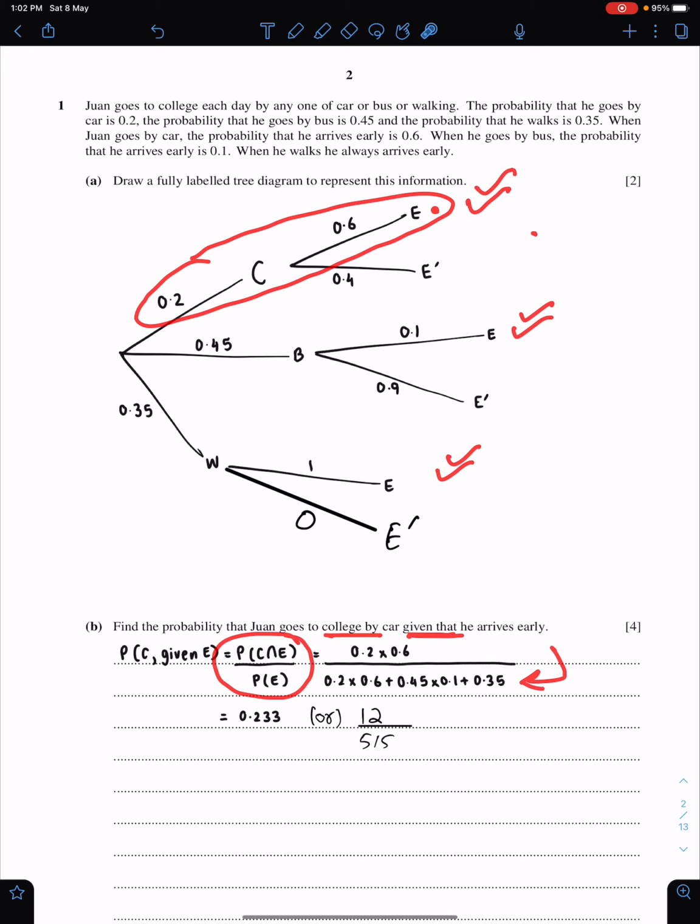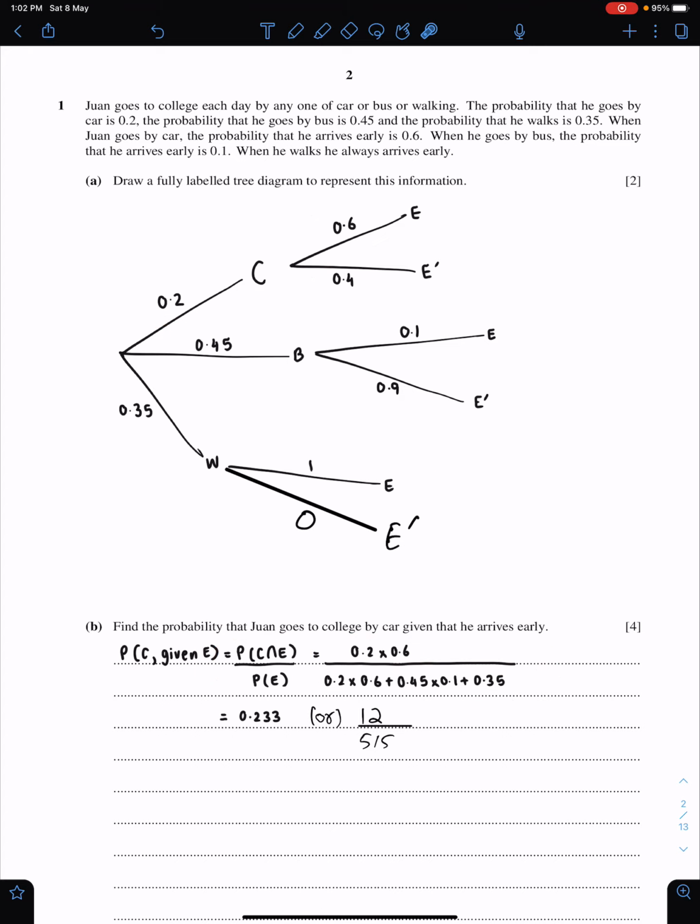So you need to write this outcome, and this outcome. Sum of these three in the denominator, and this option should be in the numerator. And you can give your answer in fractional form or in decimal. This is better. Make sure you give 3 significant figures if you are giving your answer in decimal.